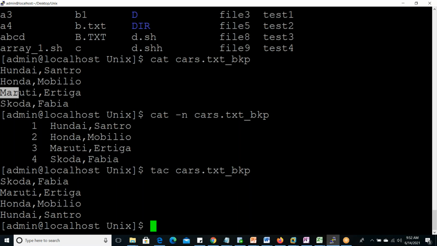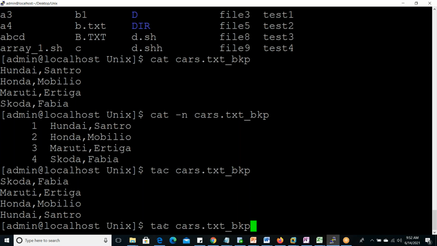Third line from the start, Maruti Ertiga, third line from the end, Maruti Ertiga. Skoda Fabia, first line, Skoda Fabia, last line. So cat displays starting to ending; if we want to display ending to starting, then the tac command is used.